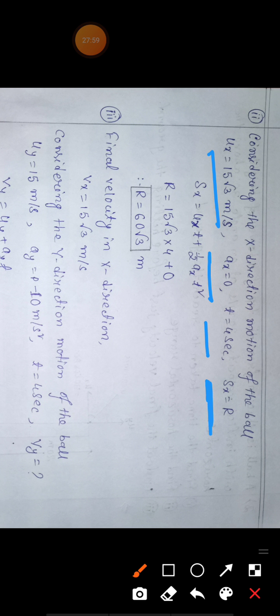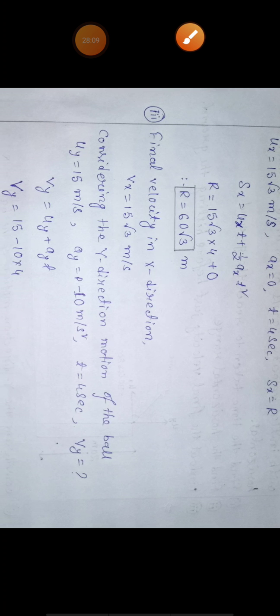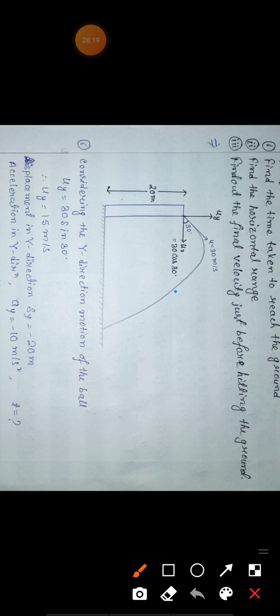So r equals u t, where the value of u is 15 root 3 and t is 4. Acceleration is 0, so this whole term is 0. So 15 root 3 into 4 is 60 root 3 meter. That is the final value. The last part is to find the final velocity before hitting the ground. The final velocity in the x direction remains constant. If the initial velocity was 15 root 3, the final velocity in the x direction is also 15 root 3 meter per second.